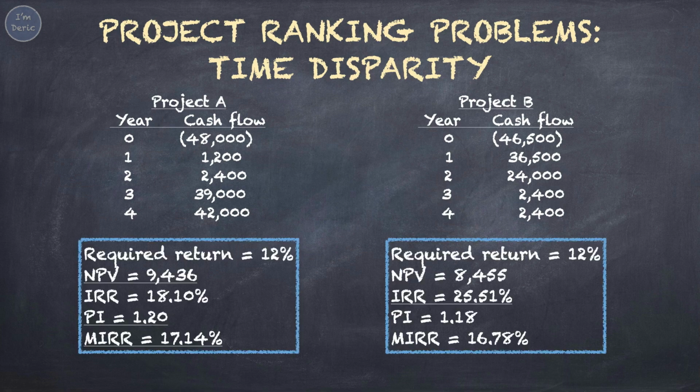Based on a required return of 12%, Project A has a higher NPV, PI, and MIRR, while Project B has a higher IRR. For decision-making, we'll prefer Project A due to its higher NPV. A higher NPV implies that the project can generate more cash inflows for the company.